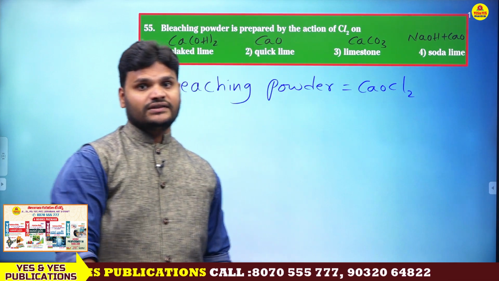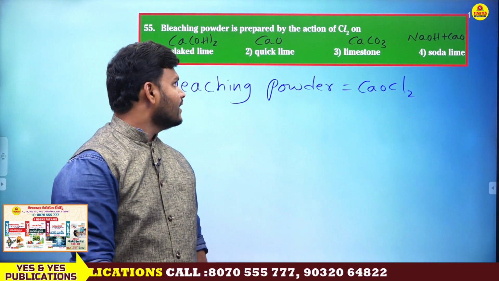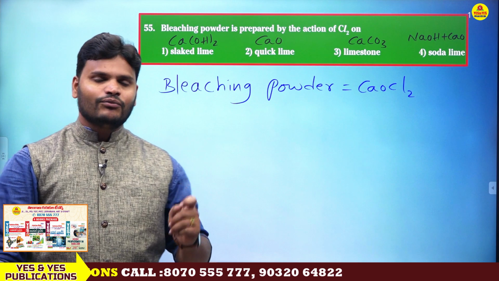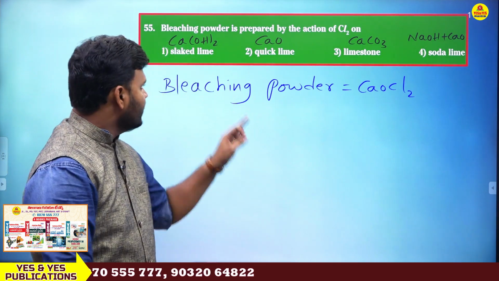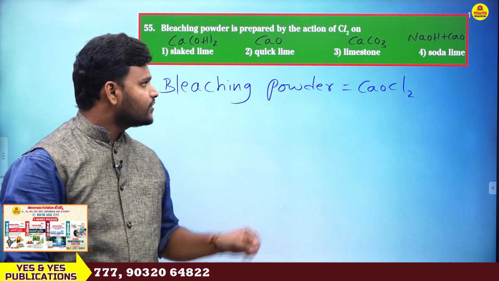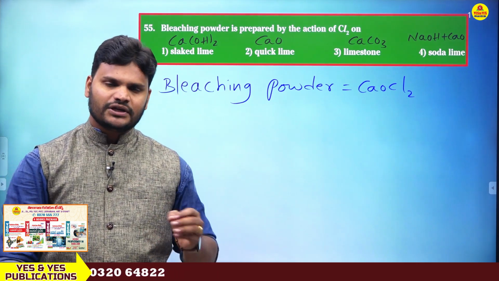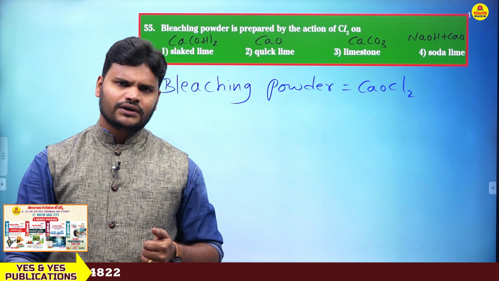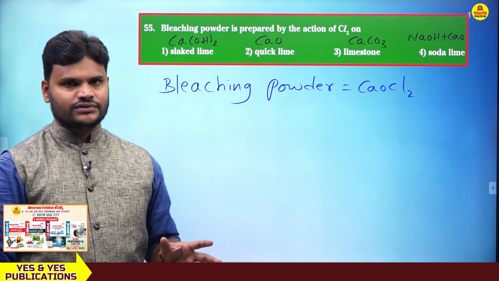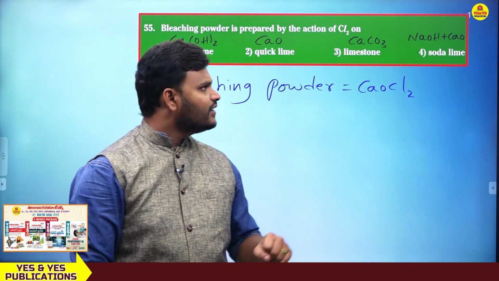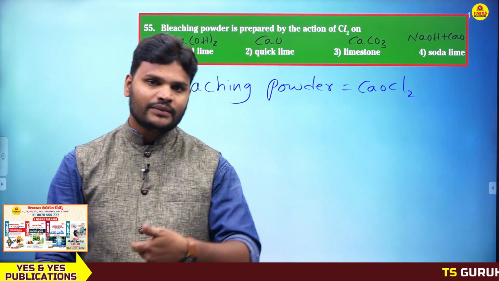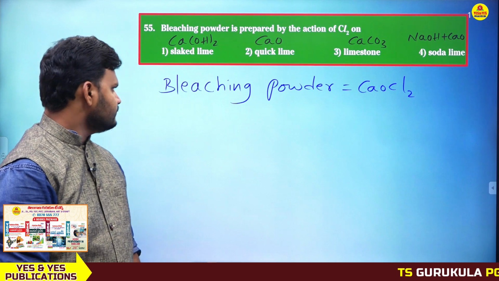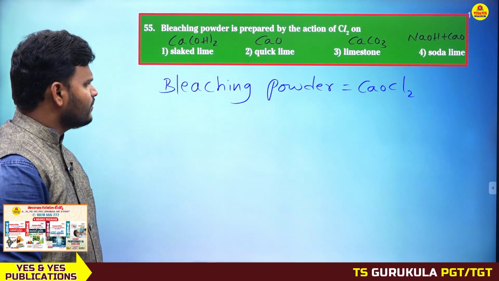Sometimes they are going to ask like this also. What is the formula for slaked lime? Slaked lime and lime water are both the same. Don't get confused. Ca(OH)2. Next, quicklime, CaO. Next, limestone, CaCO3. Sometimes limestone and marble are both the same, don't get confused. Clear? Next, soda lime, NaOH plus CaO. This combination is called soda lime. By using soda lime, we can eliminate CO2. So what is the bleaching powder formula?